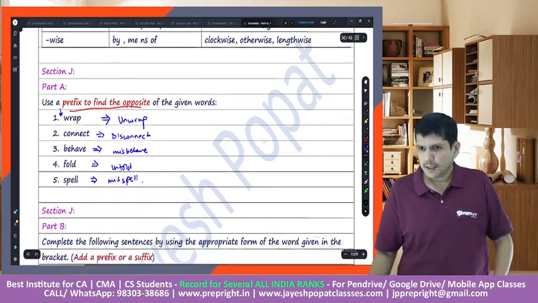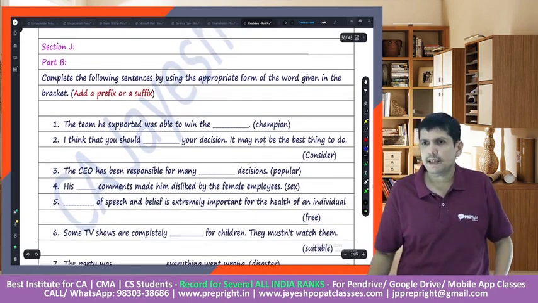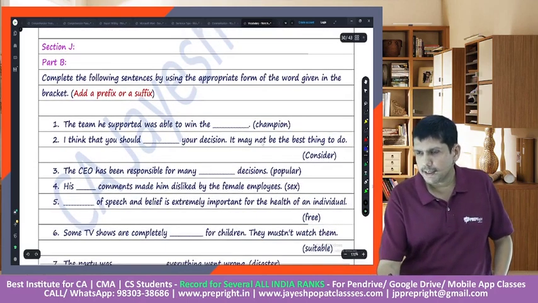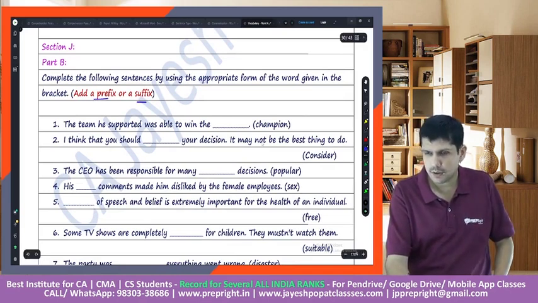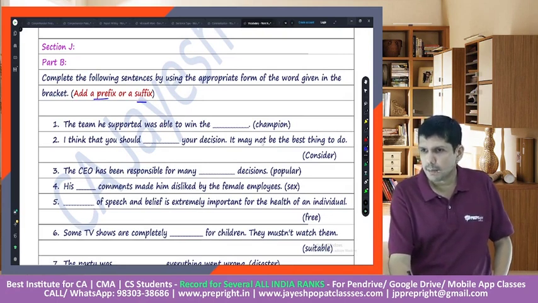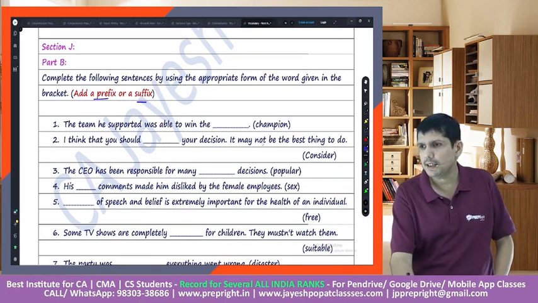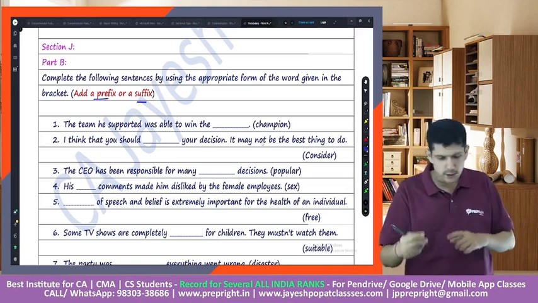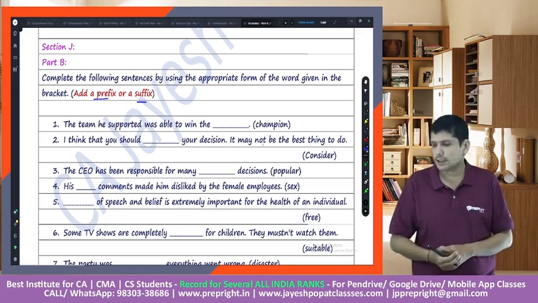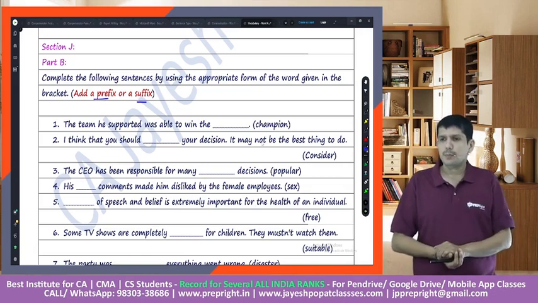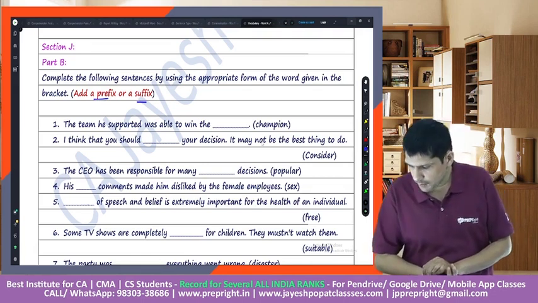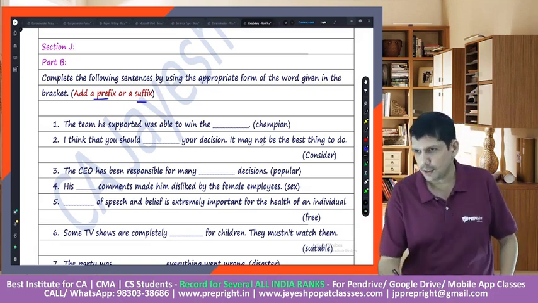Great. Similarly, we have an exercise where we complete the following sentences using the appropriate form of the word given in the bracket. Add a prefix or a suffix to this word. The team he supported was able to win the champion. What would you add to champion to make this sentence meaningful? The team he supported was able to win the championship. Very good.